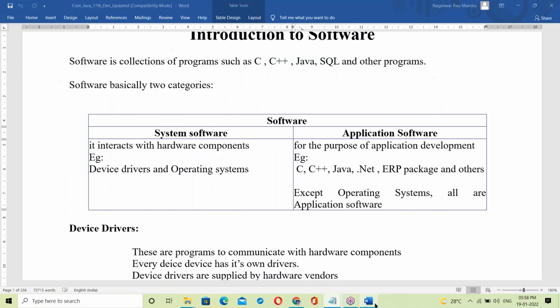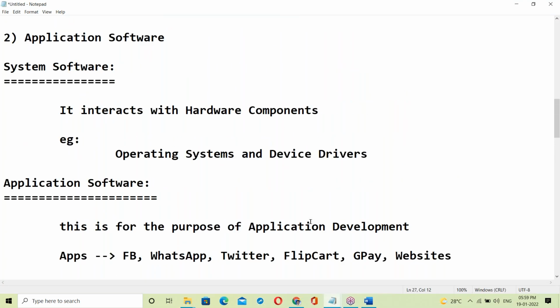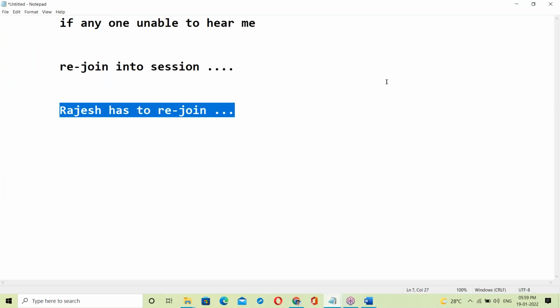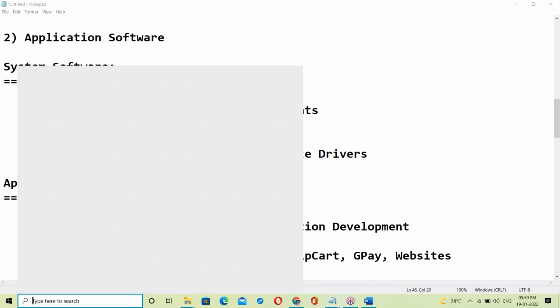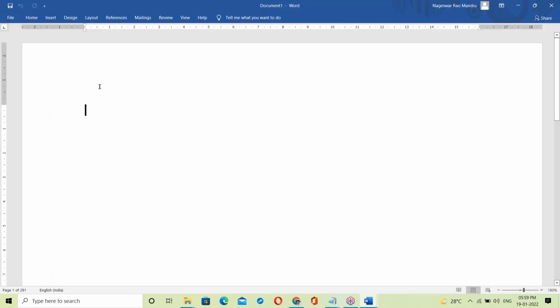Okay, fine. System software versus application software is clear. See system software, for example the OS. Let us talk about the OS. What is the OS? For explanation purposes, sometimes I'm using Word, sometimes Notepad.